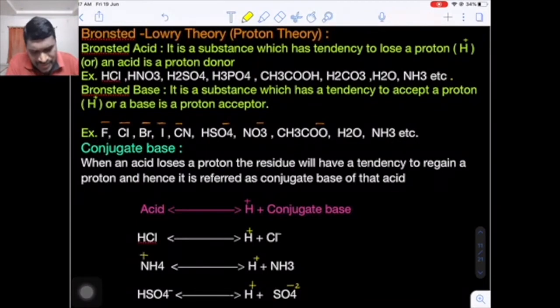Okay. Now the second important theory is the Bronsted and Lowry theory. These two people independently explained acid-base behavior in terms of the proton. That's why this theory is also known as the proton theory.